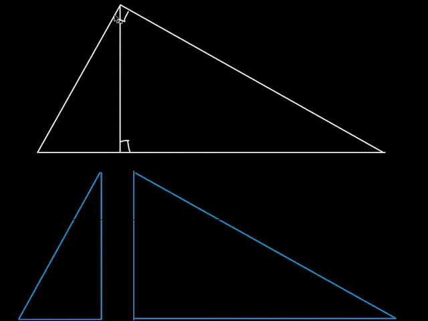So what we have is this. We have a big right triangle. Do you see that big right triangle right there? Okay. See, it's got a right angle. Everybody with me? And then you have an altitude drawn from that right angle. So you're going to draw an altitude from this right angle. An altitude means what? It starts at a vertex and it goes perpendicular to that side, the opposite side. Everybody got that? So this is the situation when we're going to use this thing called the geometric mean.